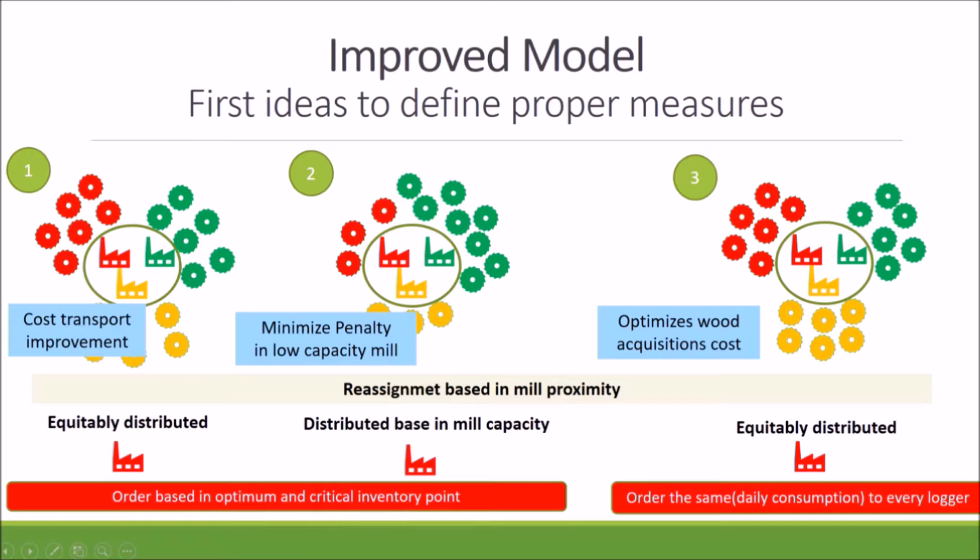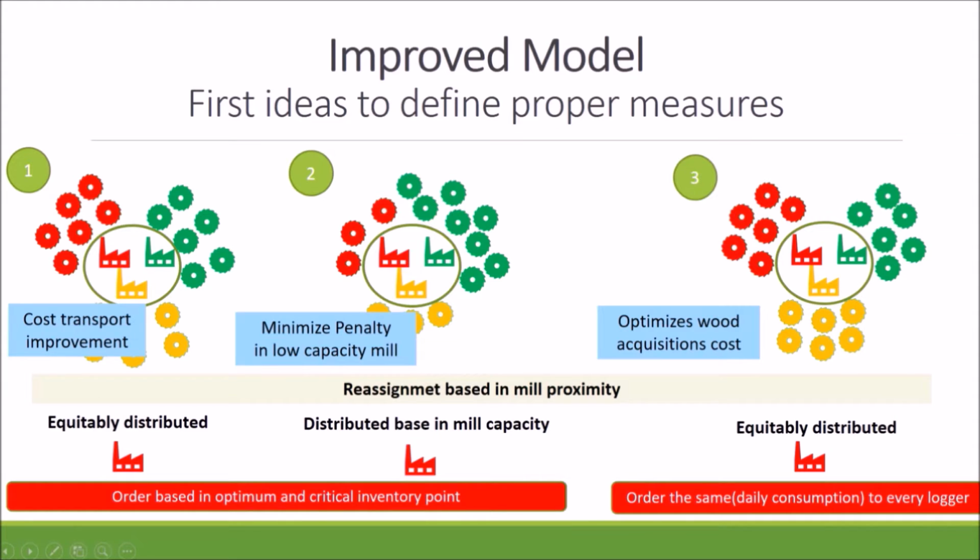To get our improved model, we tried different logic and ideas, which we can highlight: organizing the loggers closer to their mill destination, allowing for an equal logger distribution to each mill, allowing for a logger amount distribution in function of the maximum inventory level, allowing for the wood request in function of an optimal and critical level, allowing for the wood request in function of each mill's wood consumption.